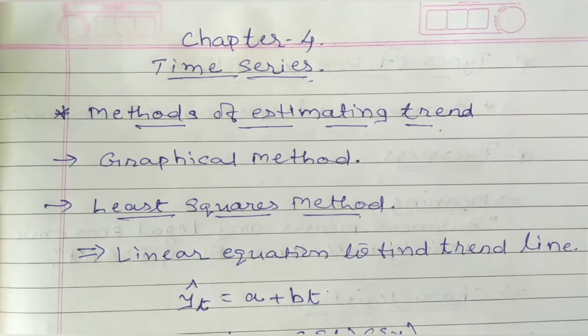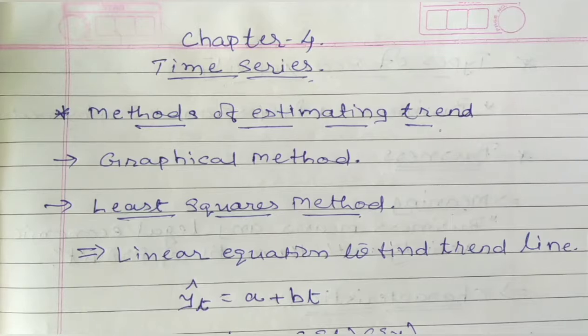Same way, with the use of these formulas, we are supposed to find out trend. And what is trend? What is the meaning of trend? Trend is a slow and steady influence on the values of a time series spread over a long period of time. You will be provided information to find out trend, and in that we will once again discuss what you mean by trend. So we originally have three methods to find out the trend in a time series.